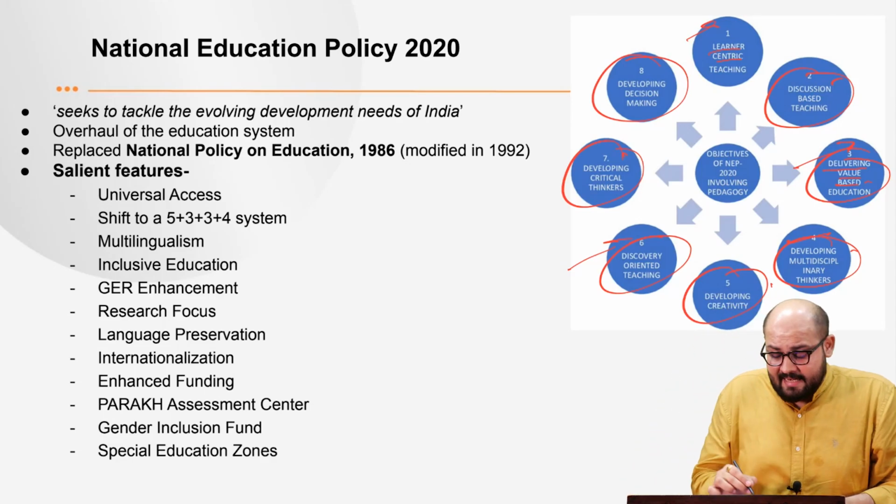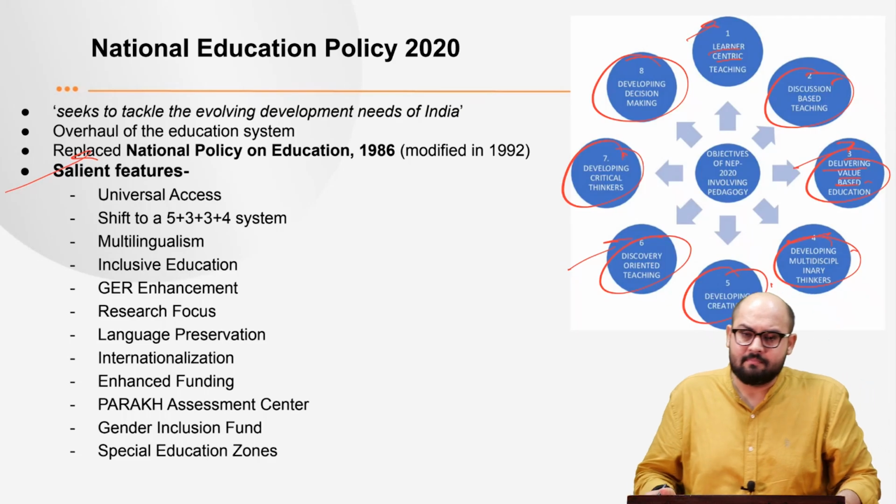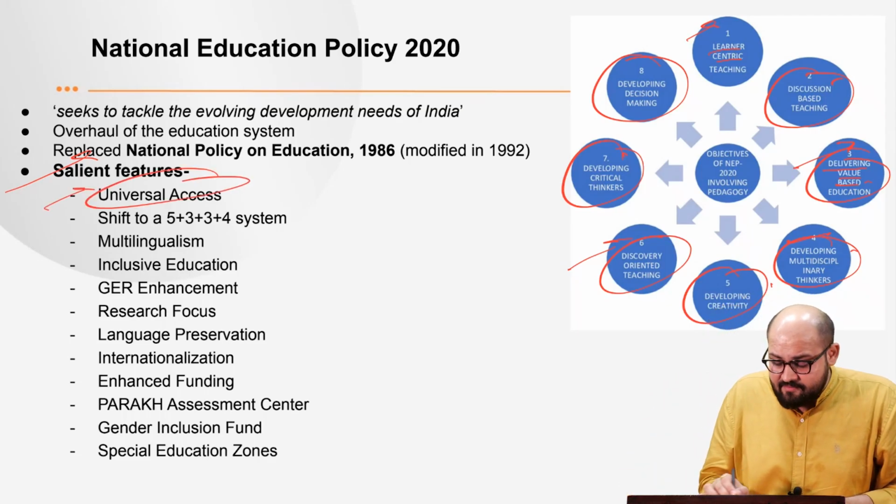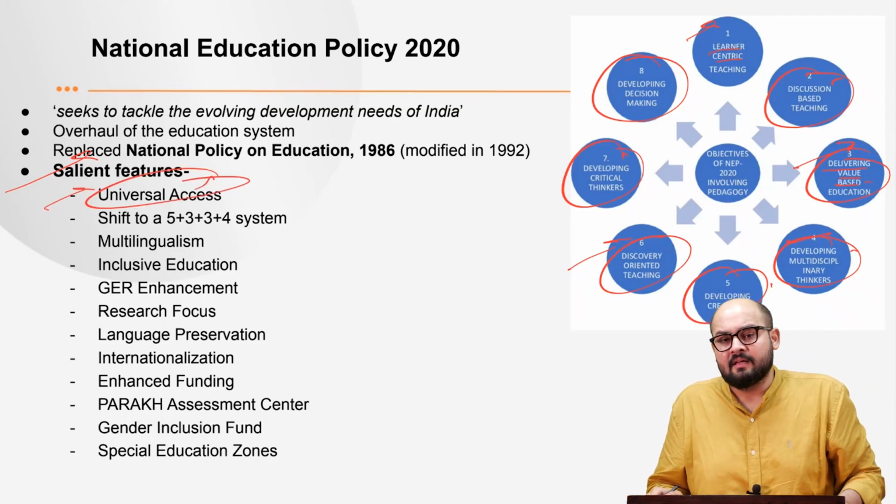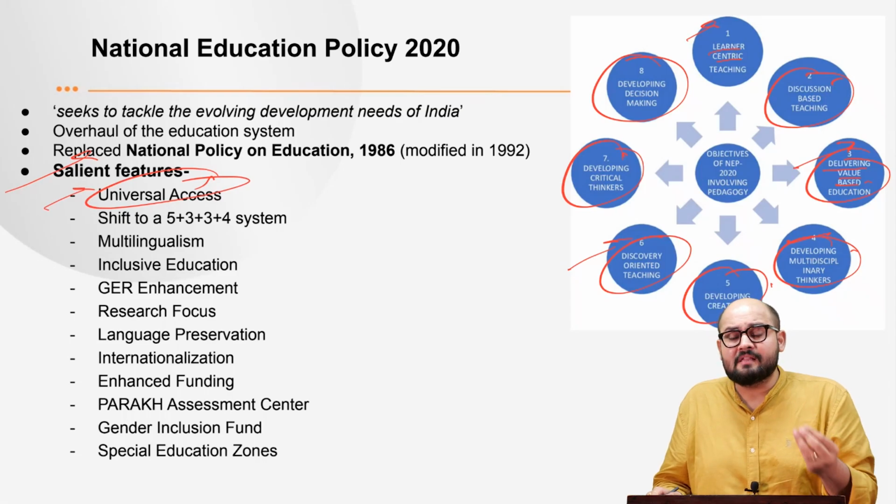Now, what are the salient features of the National Education Policy? First is that it strives to have universal access, that is universalization of secondary education.